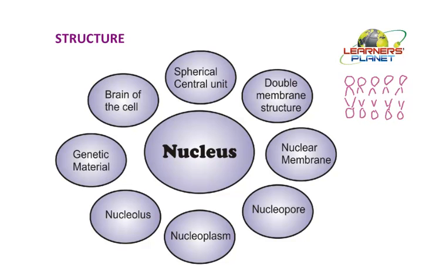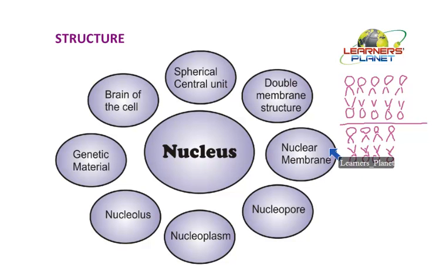Now this is a single membrane. If we are calling it a double membrane structure, a similar structure would be present here on the other side, like this. There may be different composition with respect to the proteins embedded or the type of lipids present over there. But there are two different membranes present in this particular structure. So such a double membrane structure which is present in the nucleus is known as the nuclear membrane.